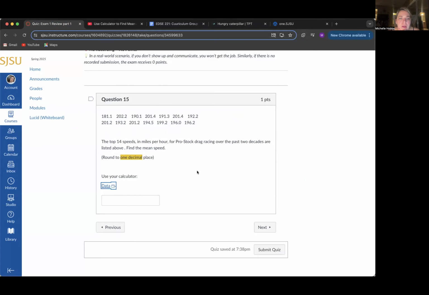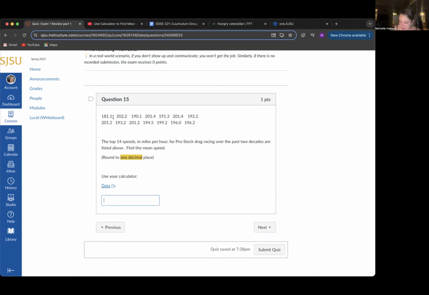So we are finding the mean. We are going to add up all of those numbers, so the 181.1 and so on here on the screen.